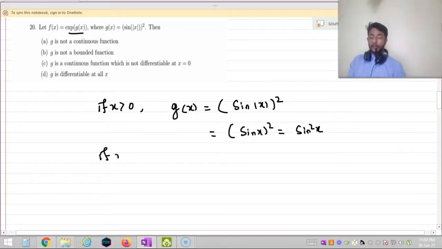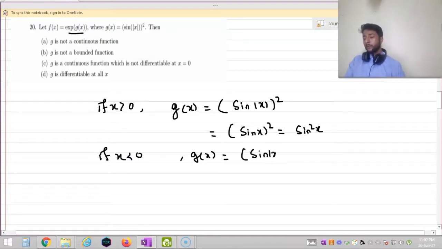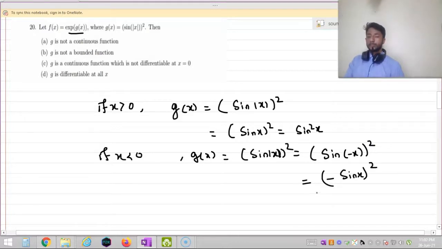If x is less than 0, then g(x) is equal to sin of |x| squared. If x is less than 0, the value of |x| is minus x, so I can say that sin of (minus x) squared, so this is nothing but sin squared x.